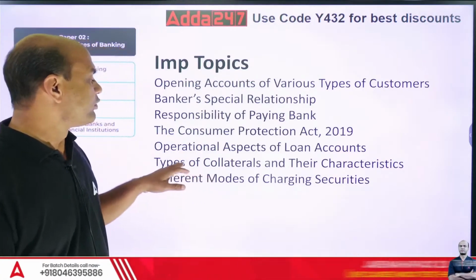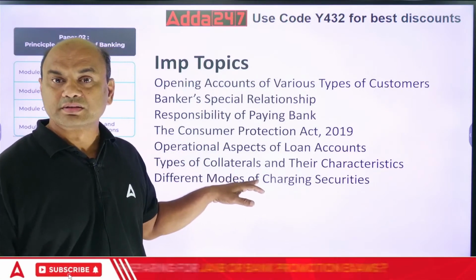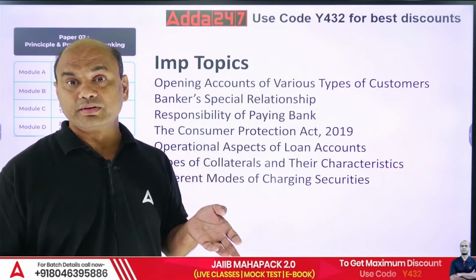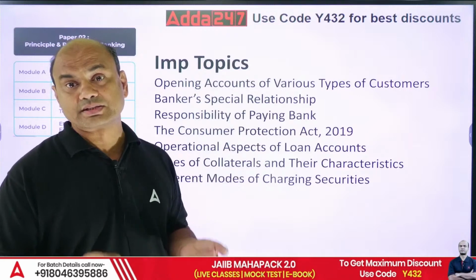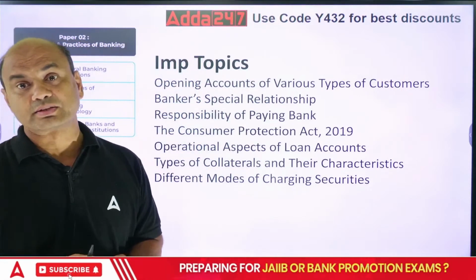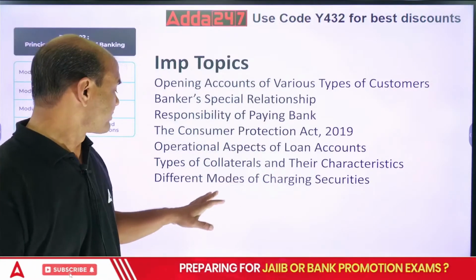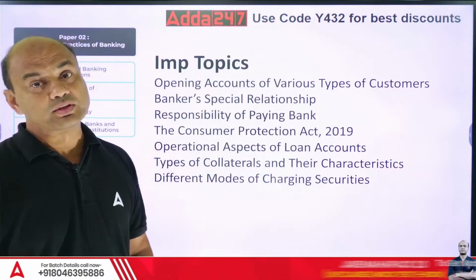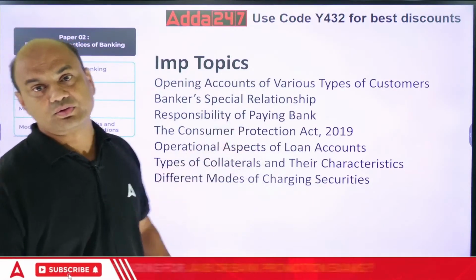So what are the various types of collaterals? There are various types of charge creation: mortgage, lien, hypothecation, pledge, and the last one is assignment. So these are the 5 methods, and these are also asked over here. Different modes of charging security. See these ones. So these are the important focus points for your PPB.